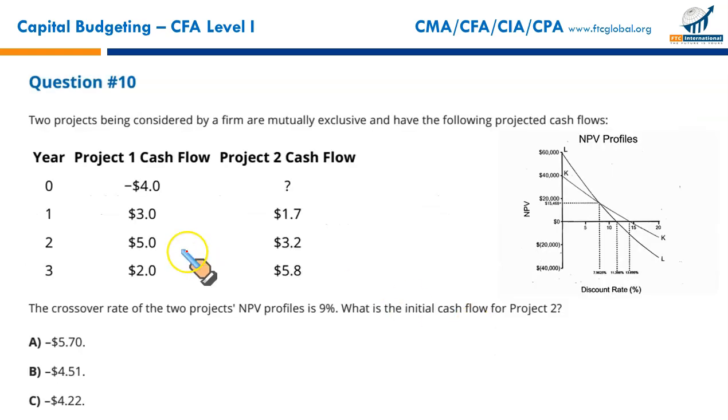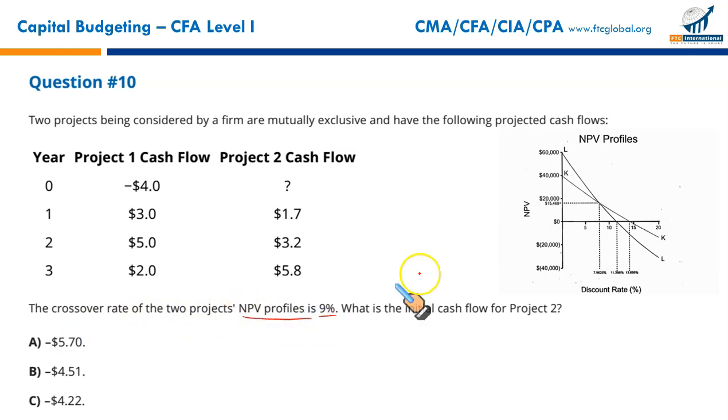Here we go. The two projects being considered by a firm are mutually exclusive and have the following projected cash flows. Project 1 requires an initial investment of -4, in million or thousand, whatever. It's just -$4, and you will receive $3 at the end of year 1, $5 and $2 at the end of year 2 and 3 respectively. For the second project, we have not been given the initial outflow, but we do have inflows in year 1, 2 and 3. The crossover rate of the projects' NPV profile is 9%.